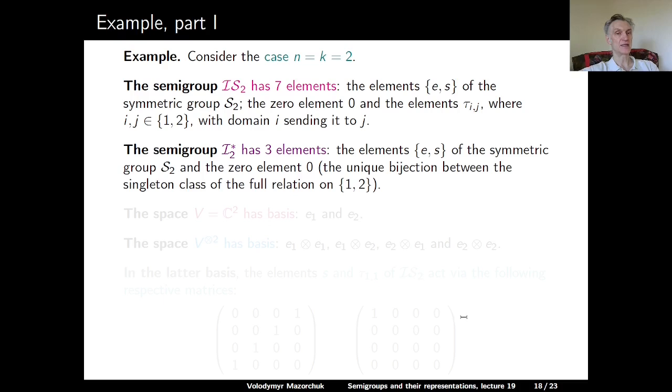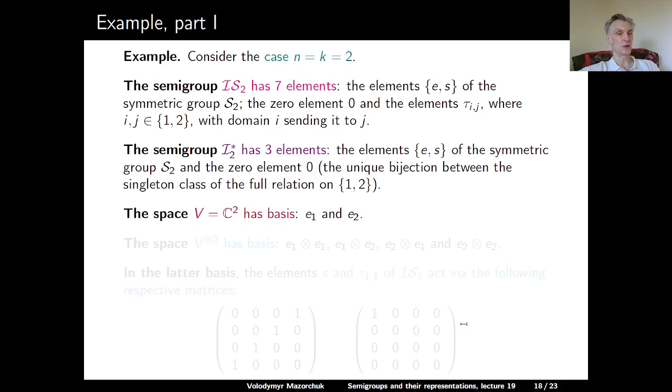The semigroup I star sub 2 has 3 elements. We have the symmetric group S2, E and S, and then I star sub 2 has a 0 element, and that's a unique bijection between the singleton class of the full relation on {1, 2}.